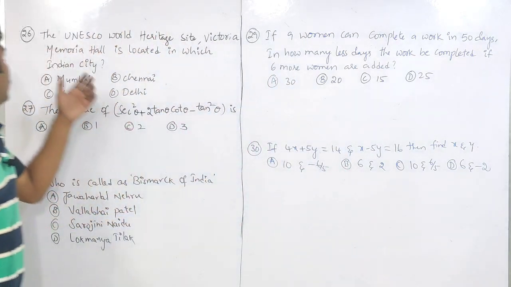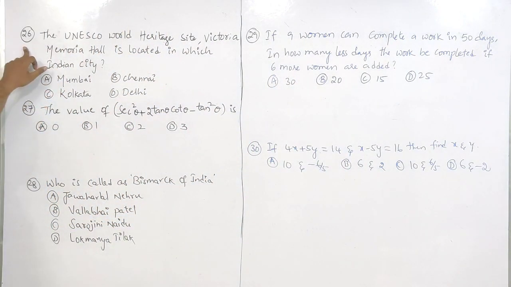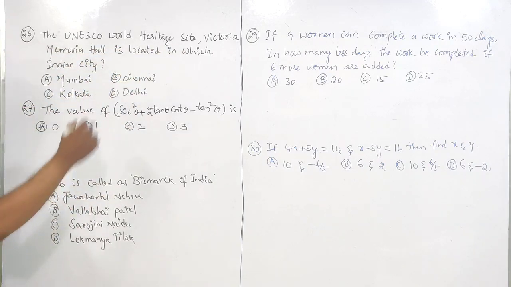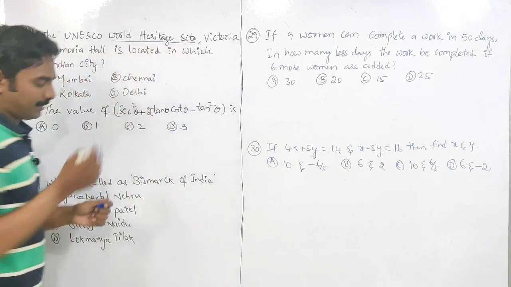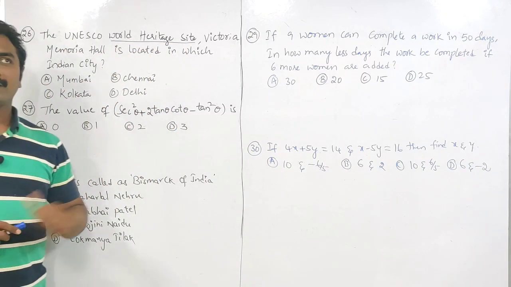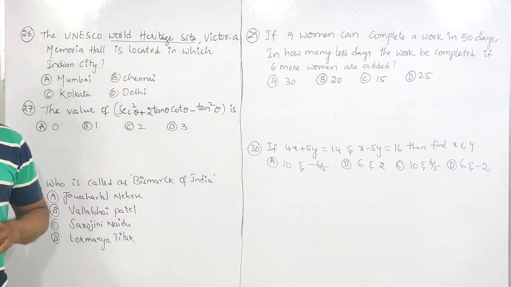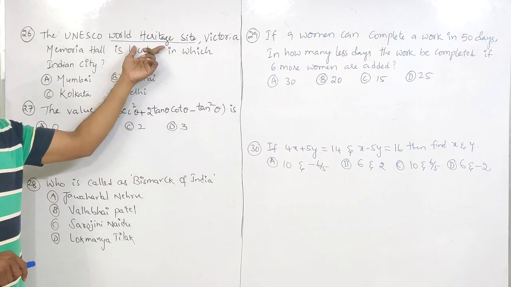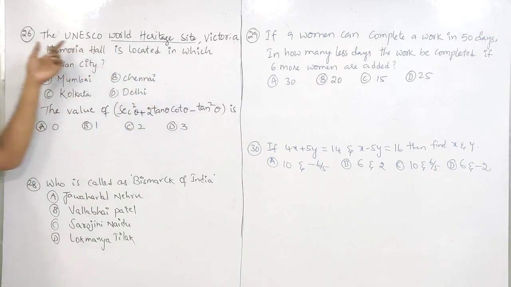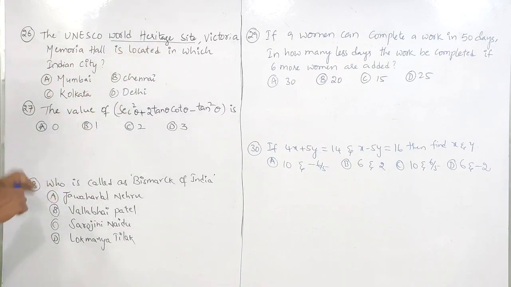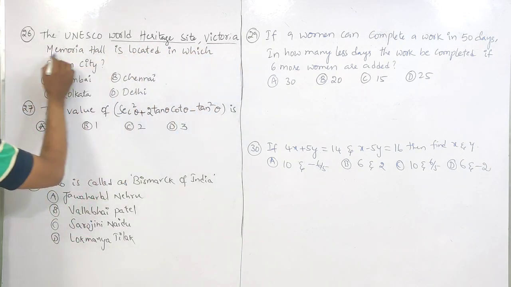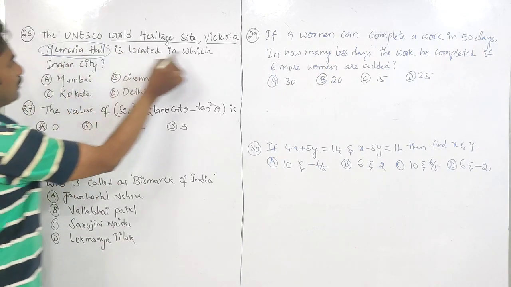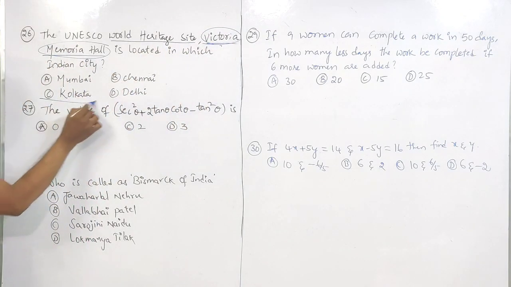Next, we'll move on to 26th question. The 26th question is related to the UNESCO World Heritage Site. Already one question was related to a heritage site. Previously we got, I think, the 8th question about Bhimbetka, which is a World Heritage Site. This is also a World Heritage Site, Victoria Memorial Hall. This Victoria Memorial Hall is located in Kolkata.